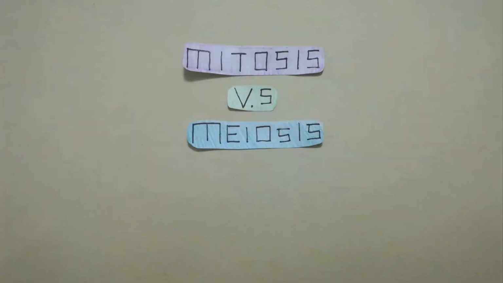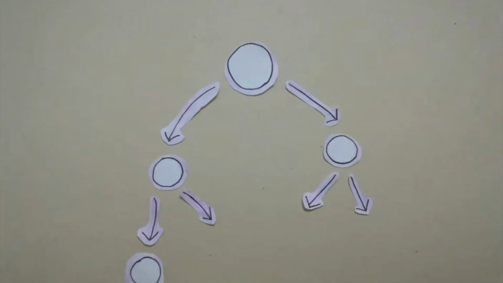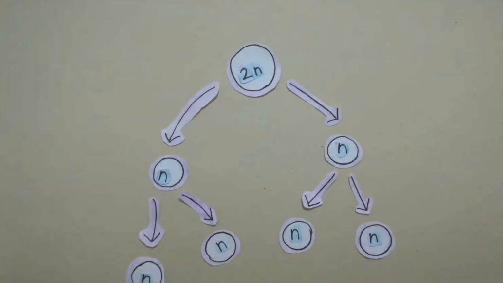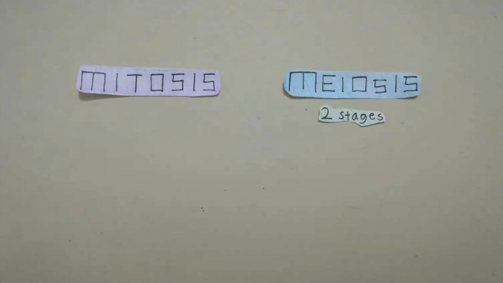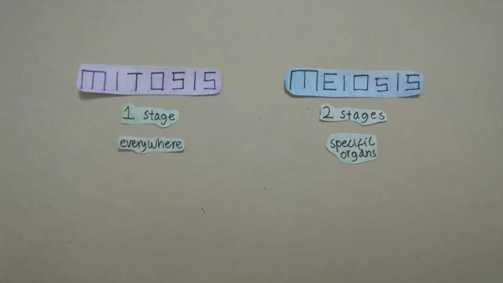As opposed to mitosis, meiosis is a different cellular process that synthesizes gametes. This results in the creation of 4 new sex cells, which are all haploids. During meiosis, the cell undergoes 2 stages of division as opposed to 1 stage like mitosis. This process occurs only in certain organs of organisms instead of throughout the whole body.